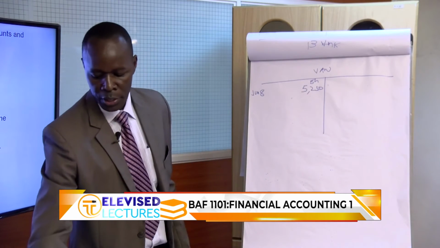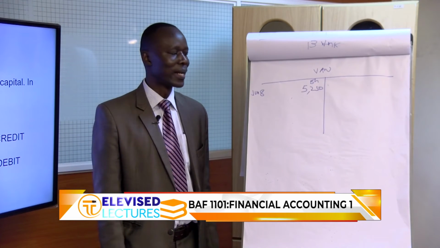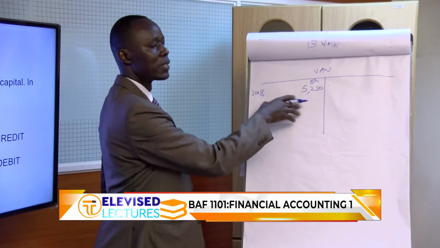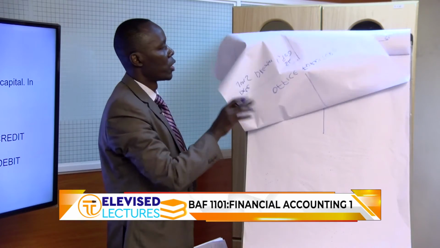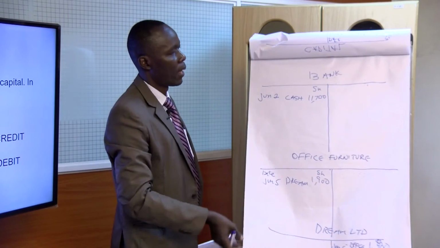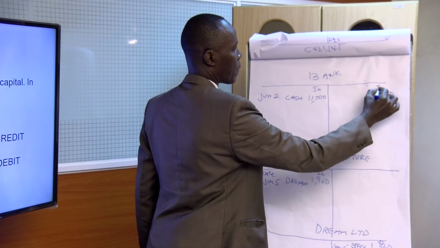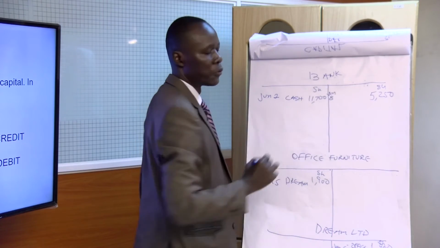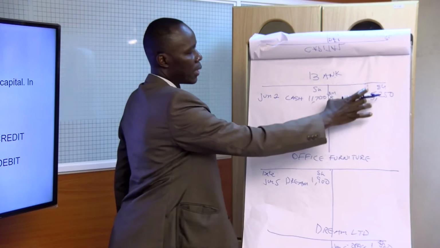And look at your rules again. When there is a decrease in an asset, what do we do? We credit. Okay? Also, you can see that if this is debit, the other one must automatically be credit. So let's go to our bank account and credit that money. 5,250 on 8th of June. Now, what do we write in the details column?